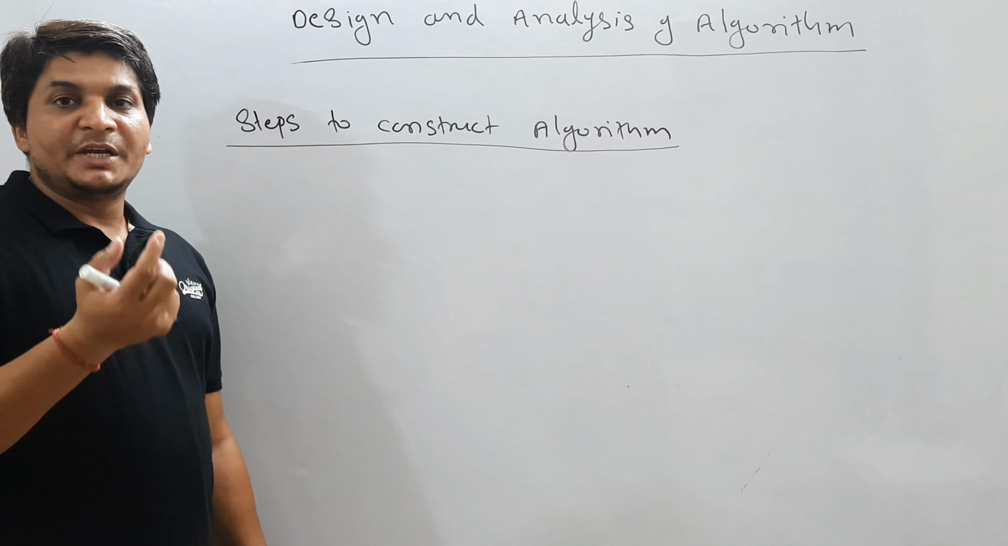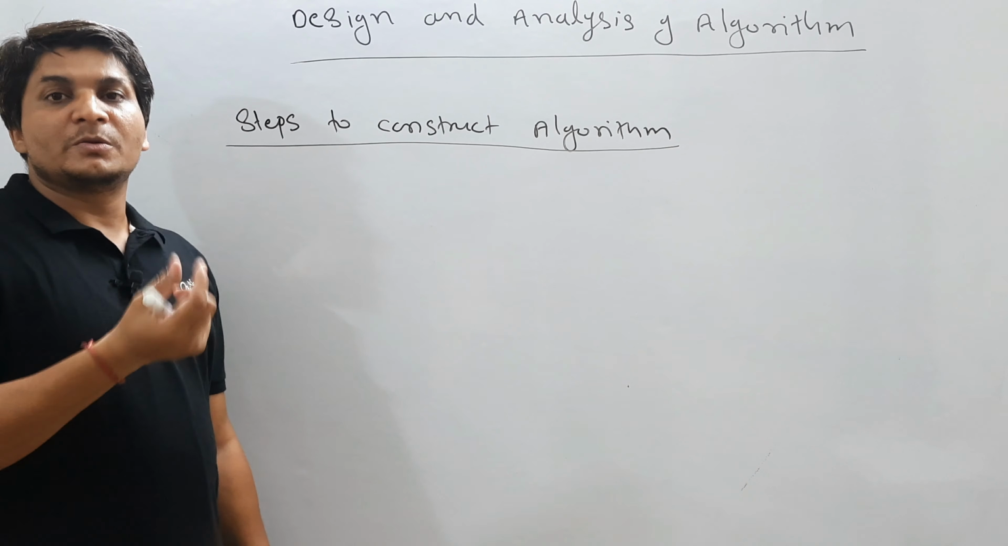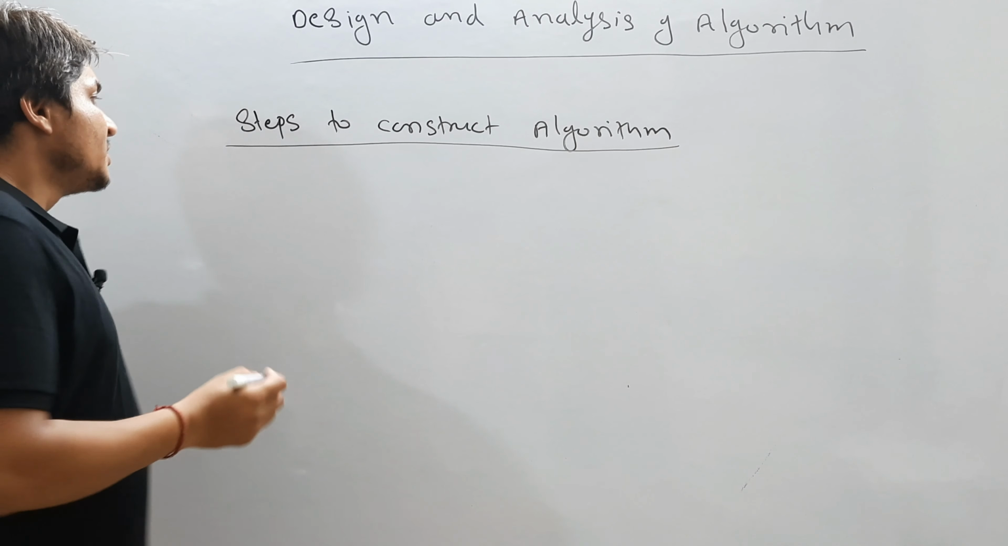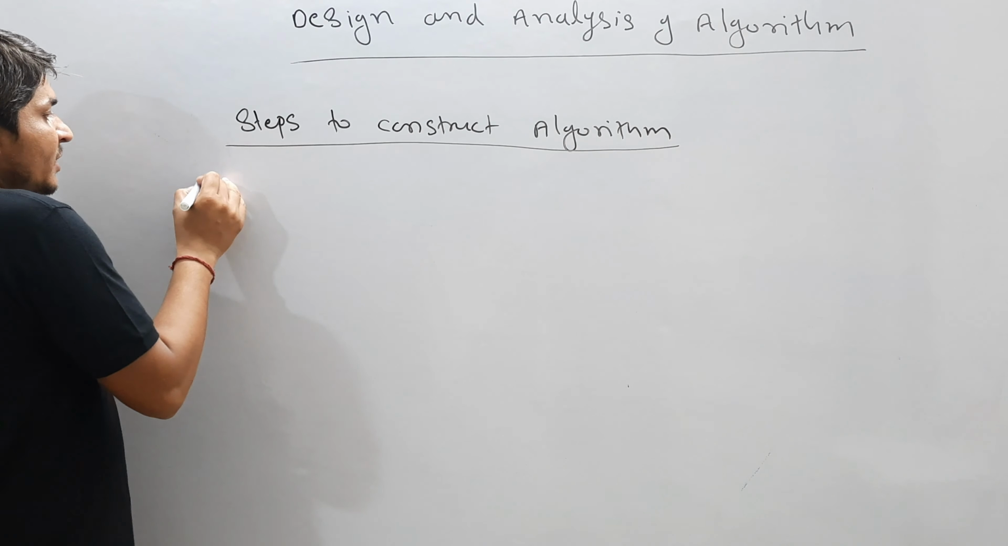So let us talk about the next topic, which is steps to construct the algorithm. What kind of steps do we need in order to write an algorithm? First of all, whenever we want to write any algorithm, we should know the problem statement on which we want to write it. So step number 1 is problem definition, or knowing about the problem.